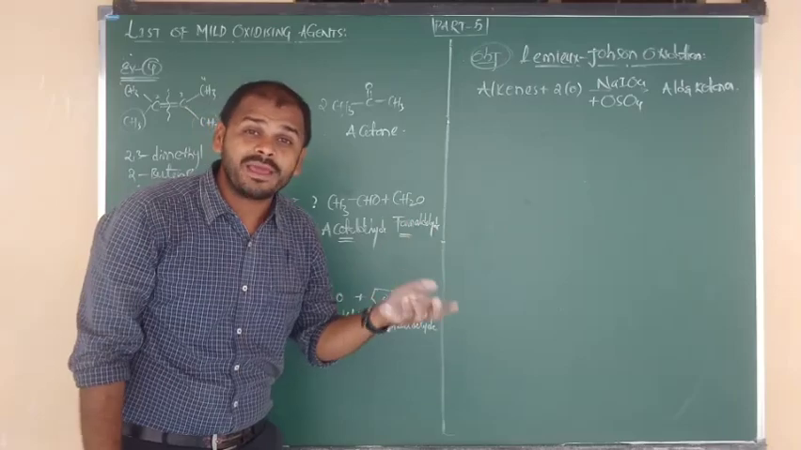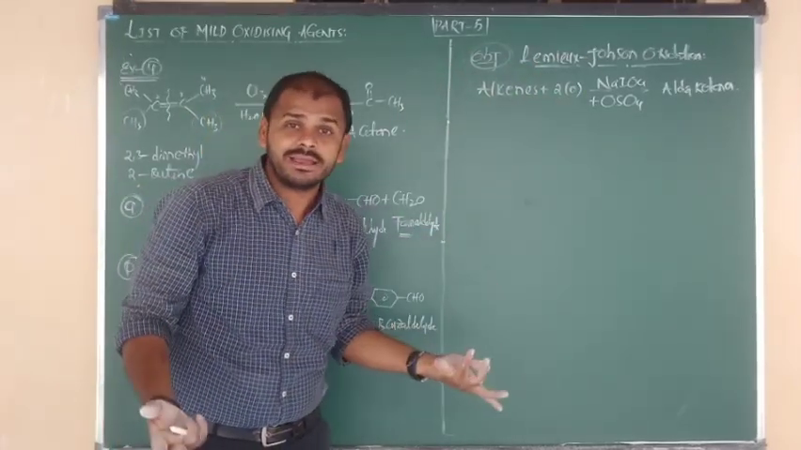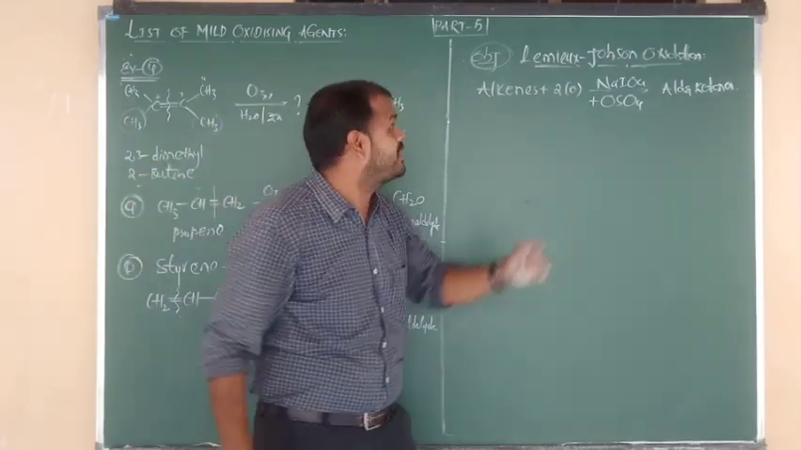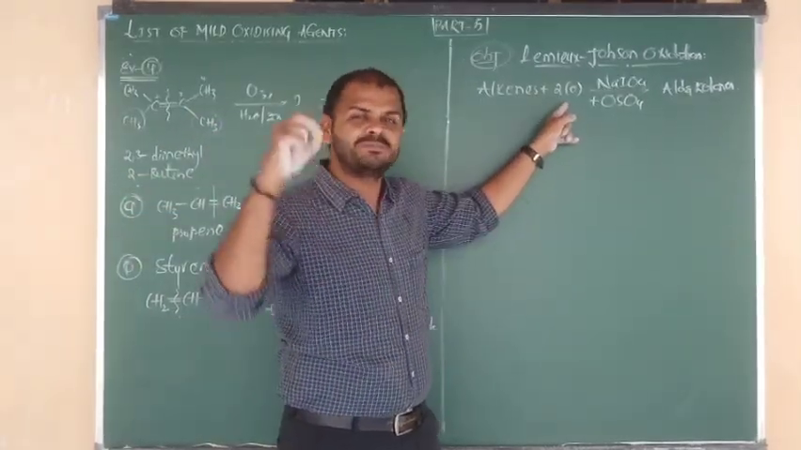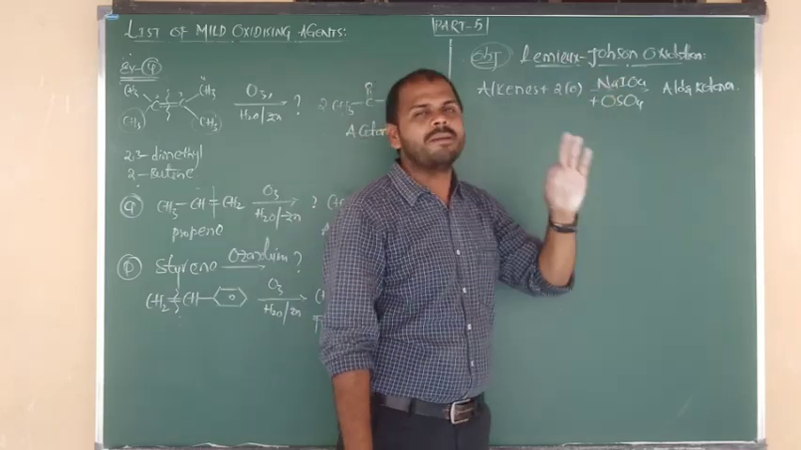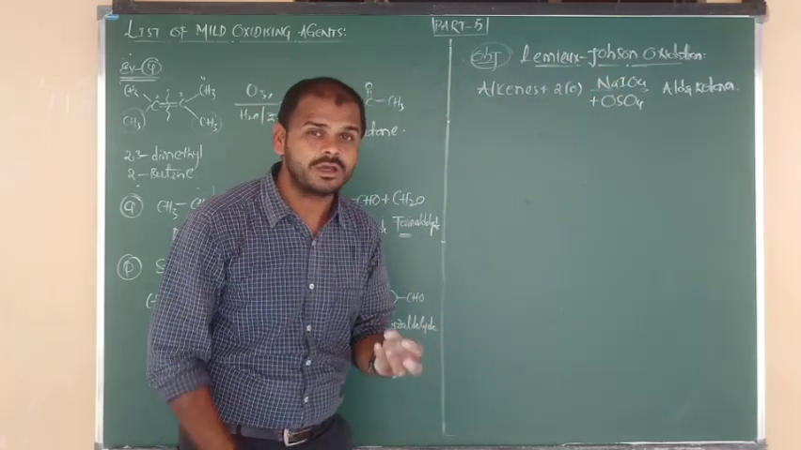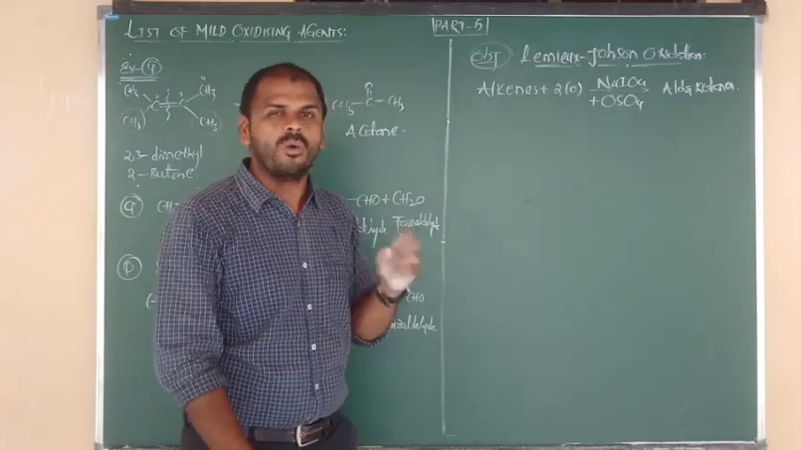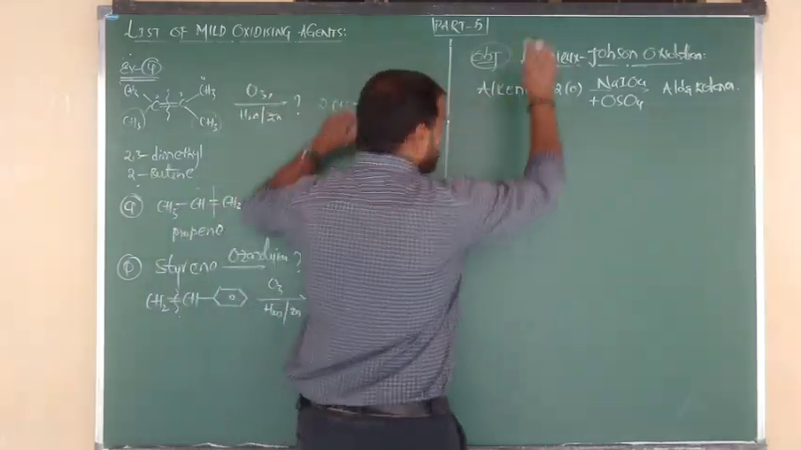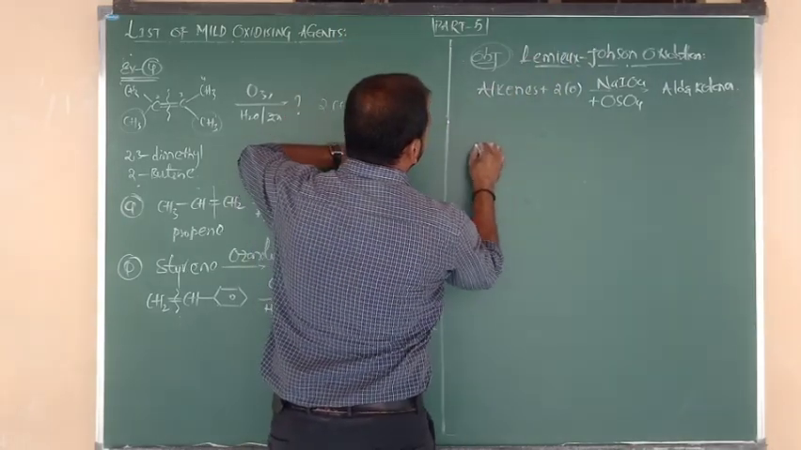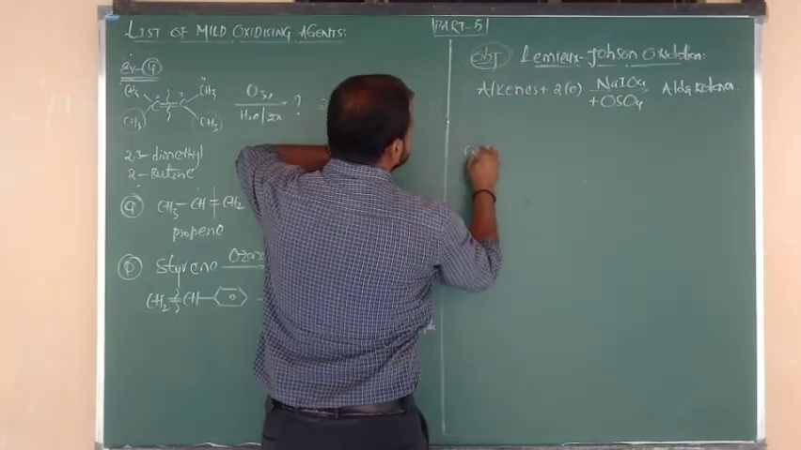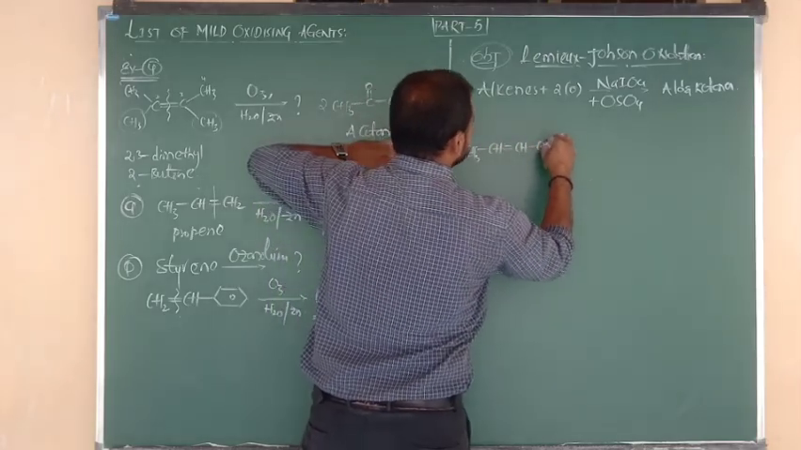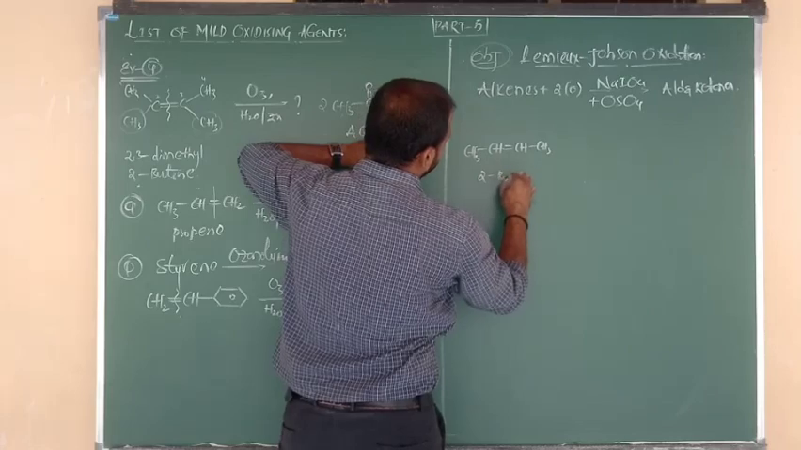In ozonolysis what happened? Alkenes finally change into aldehydes and ketones. Here also alkenes change into aldehydes and ketones. But there, reaction with ozone; here, simply oxidation. So this is a specific oxidation given by Lemieux and Johnson. What is the reagent? Sodium periodate, NaIO4, and osmium tetraoxide, OsO4. Let me take 2 examples. CH3-CH=CH-CH3. What is the name of this compound? 2-butene.